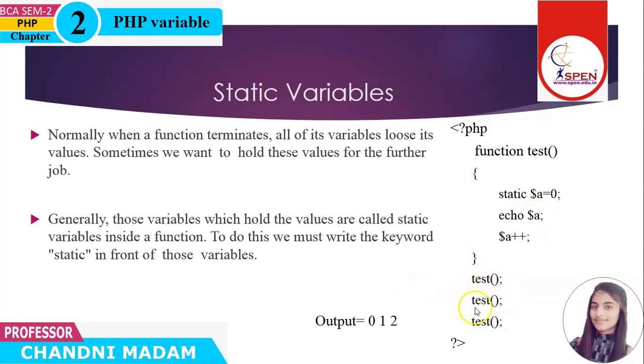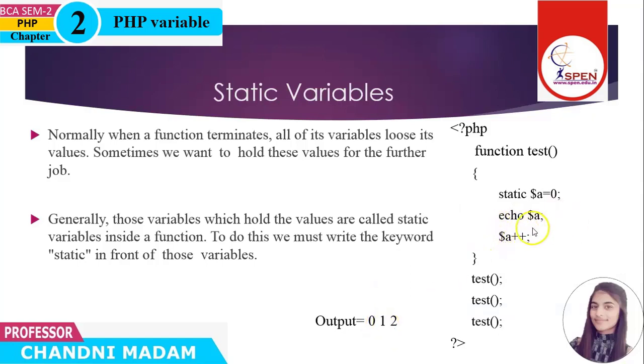Now the second time we call test, after the first time A's value is 1, so this time A is not initialized to 0 because it is a static variable, so now A's value is 1. Now we print the A value, so it prints 1.